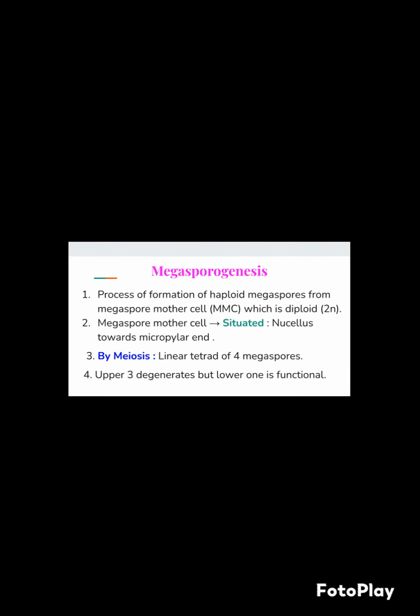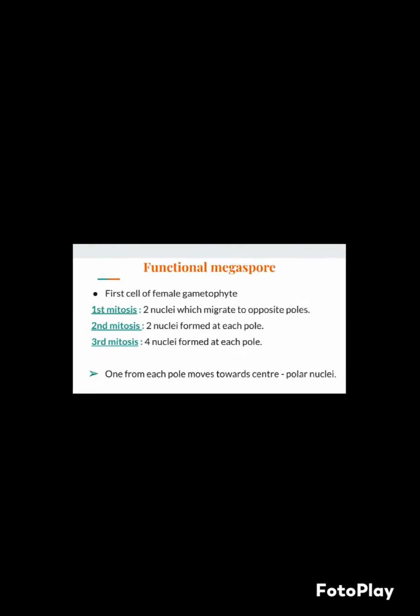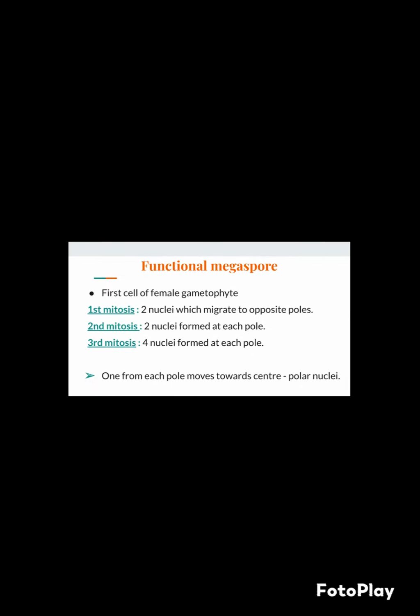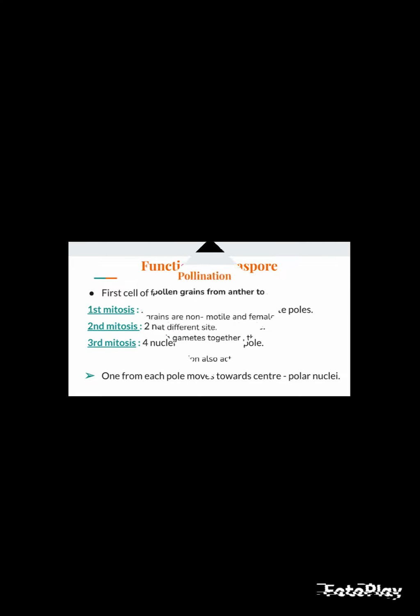Megasporogenesis is the process of formation of haploid megaspores from the megaspore mother cell, MMC, which is diploid, 2n. The megaspore mother cell is situated in the nucellus towards the micropylar end. By meiosis, a linear tetrad of 4 megaspores forms. The upper 3 degenerate but the lower 1 is functional. The functional megaspore is the first cell of the female gametophyte. First mitosis gives 2 nuclei which migrate to opposite poles. Second mitosis, 2 nuclei formed at each pole. Third mitosis, 4 nuclei formed at each pole. One from each pole moves towards the center and is called polar nuclei.